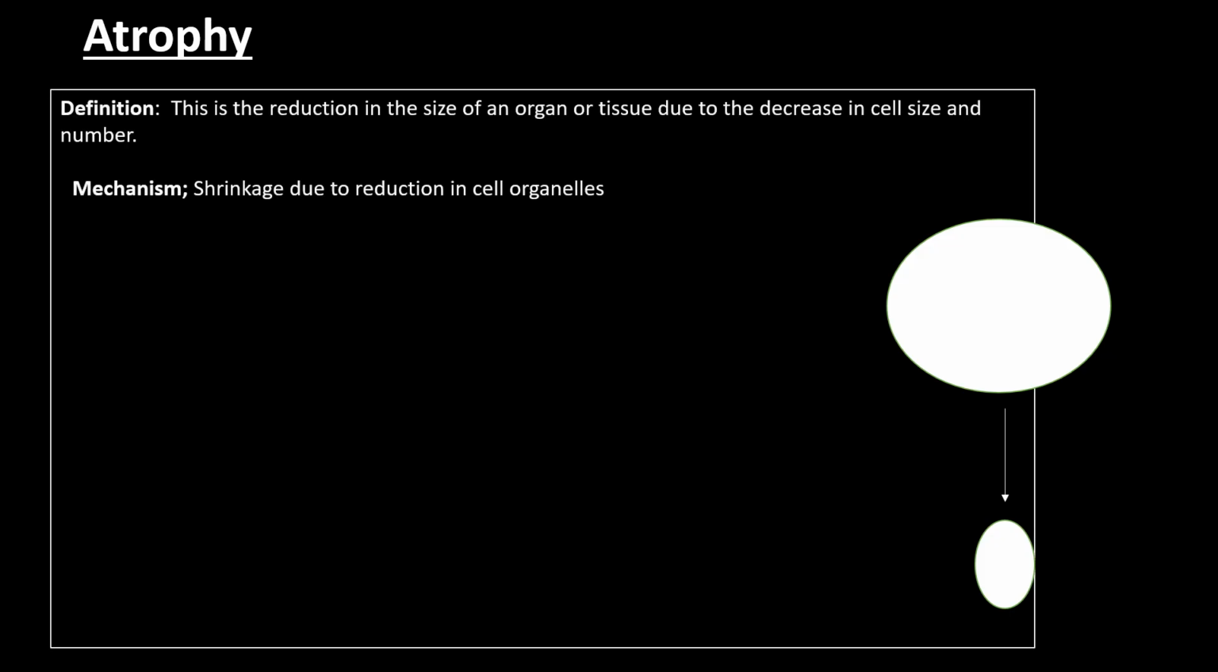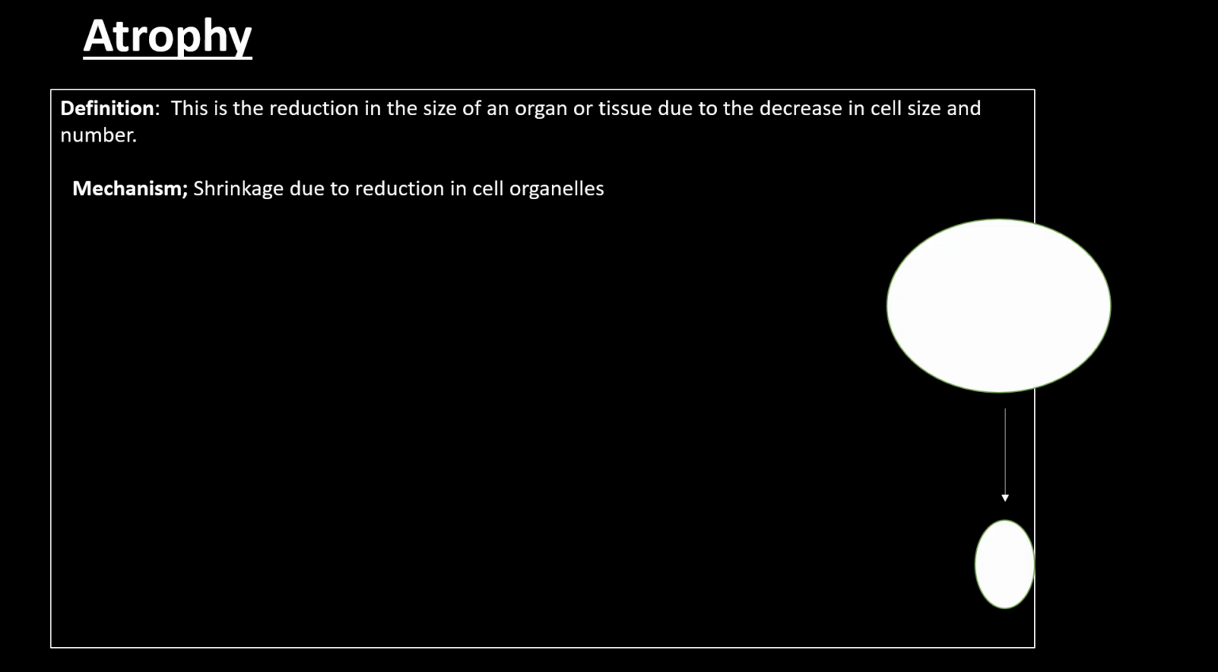So the next type of cell adaptation that we'll be talking about is atrophy. So atrophy, what is the meaning of atrophy? If we want to know the definition of atrophy, I want you to look at the diagram here. This is a normal cell. After the process of atrophy, the normal cell has decreased in size. So reduction in the size of an organ or a tissue is what we call atrophy. So what is the definition of atrophy? Atrophy is the reduction in the size of an organ or tissue due to the decrease in cell size and number.